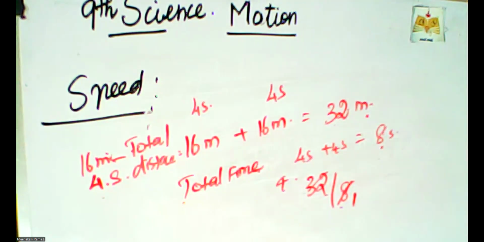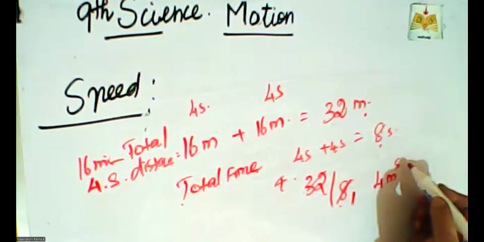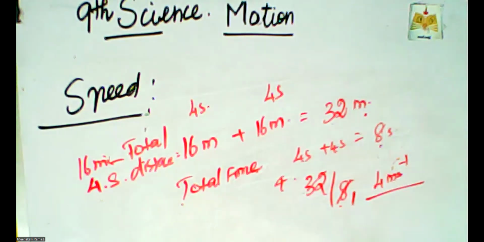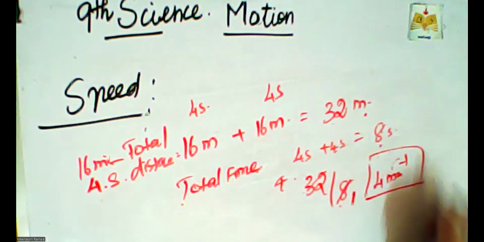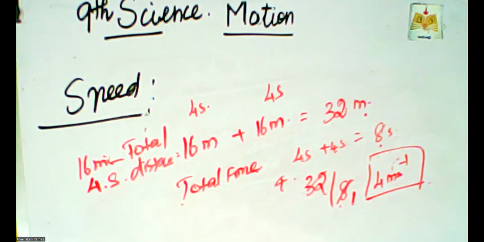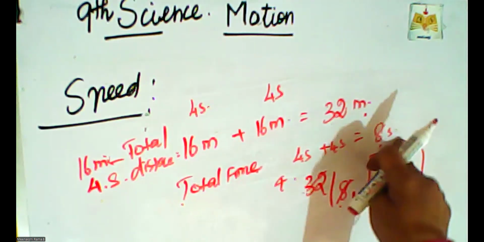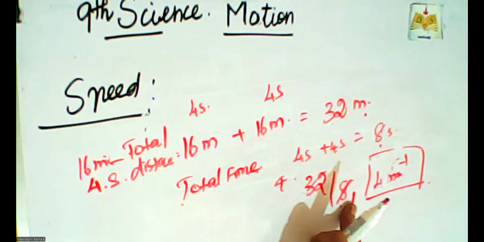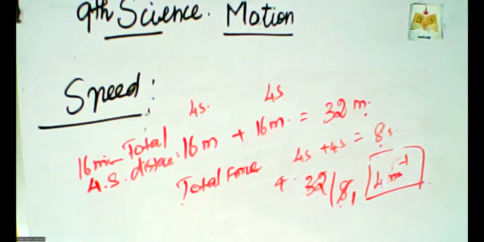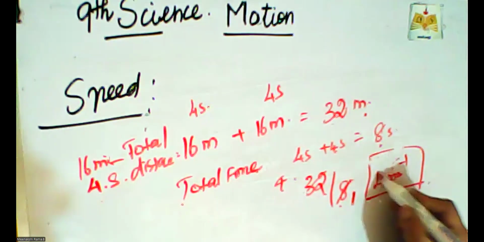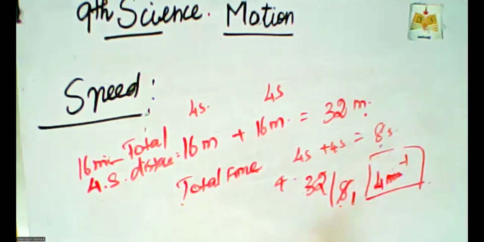So the answer is 4 meters per second, m s^-1. With the help of the formula, distance traveled divided by time taken, 32 by 8, the answer is 4 m s^-1. In this way, we can calculate the average speed.